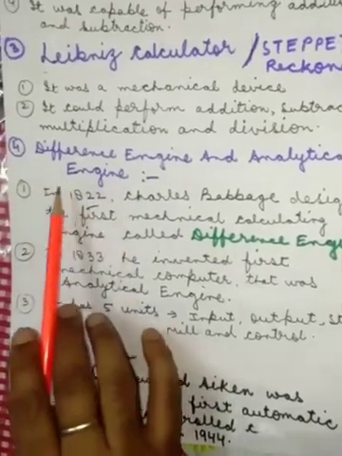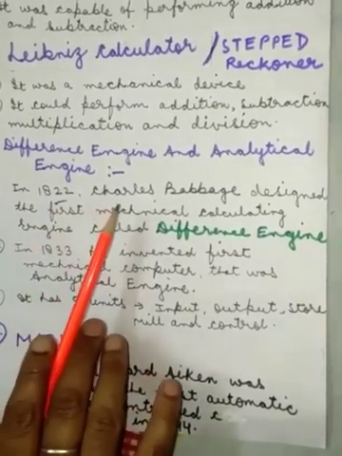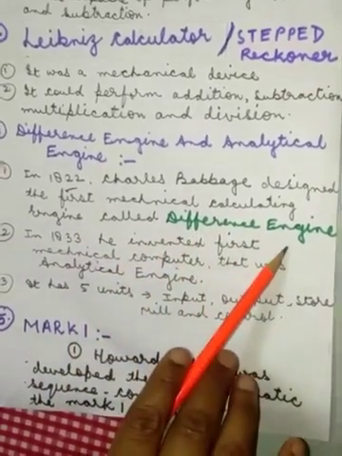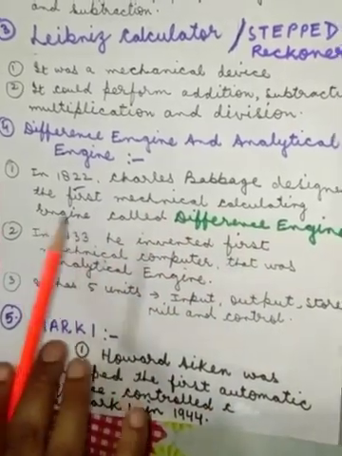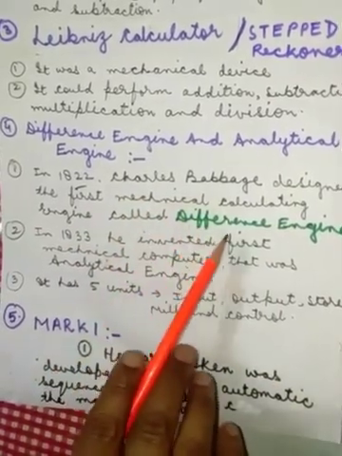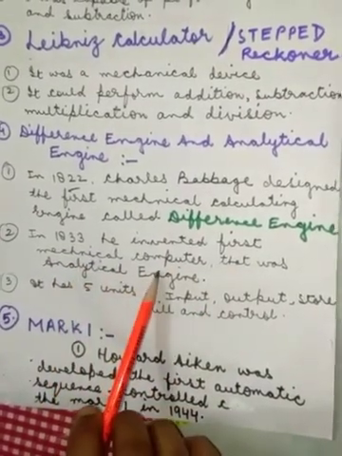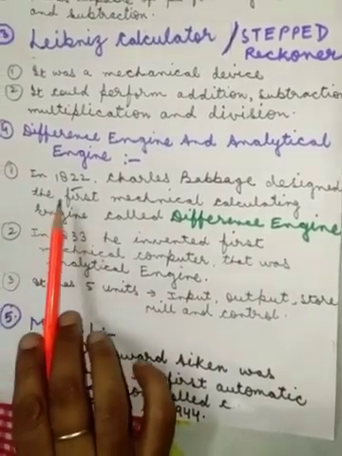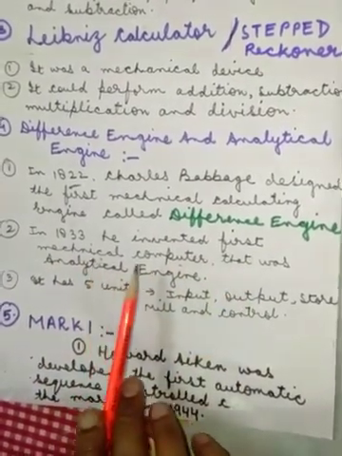Yes children, the fourth one is the difference engine and analytical engine. In 1822, Charles Babbage designed the first mechanical calculating engine called the difference engine. Yes children, it was the first mechanical calculating engine. So who invented the first mechanical calculating engine? Charles Babbage, and the machine was called the difference engine. In 1833, he invented the first mechanical computer, that was the analytical engine.